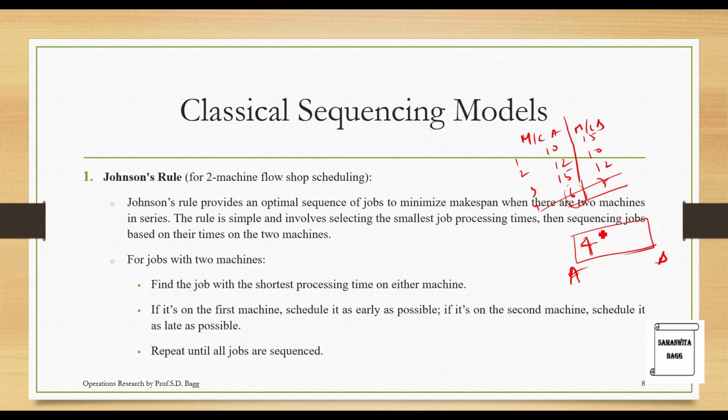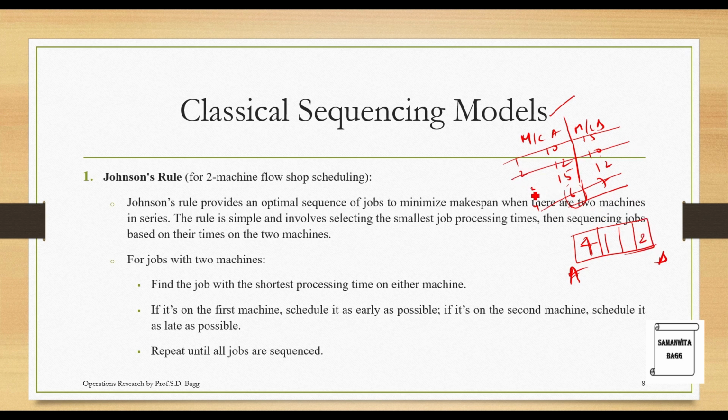So next is, minimum is 10. 10 is here and here both, but we will always give preference to machine A. So 10 for A is here. This also gets cancelled. The next one is 10 here. So this will be written towards B because it belongs to B. So 2 will be written here.